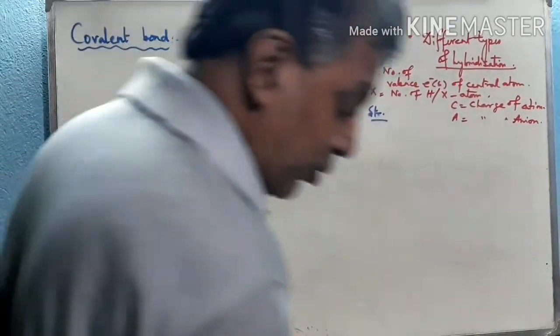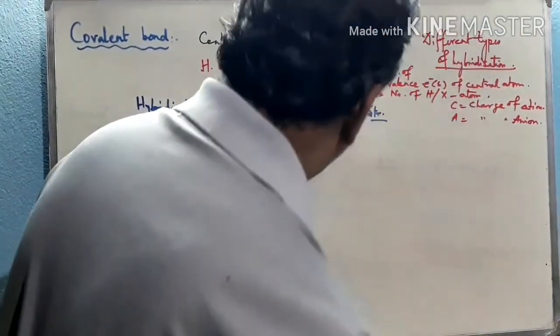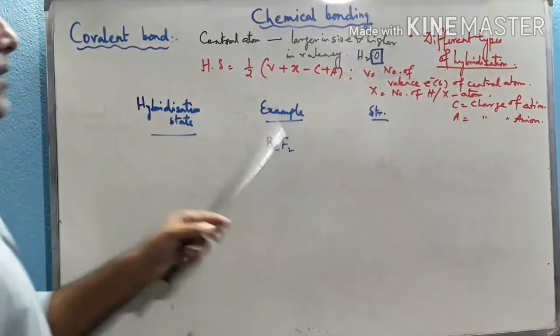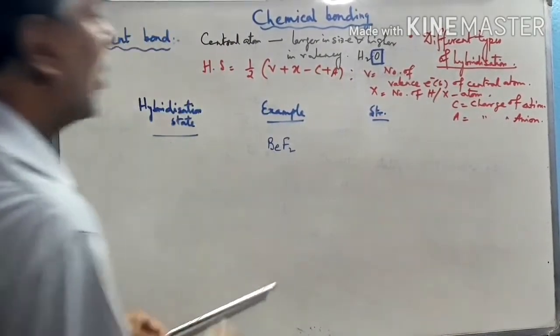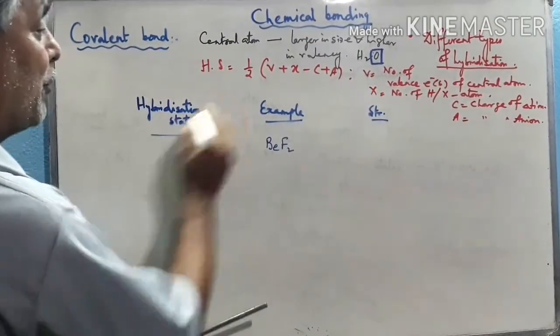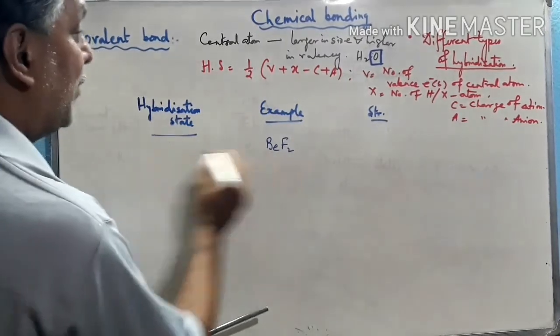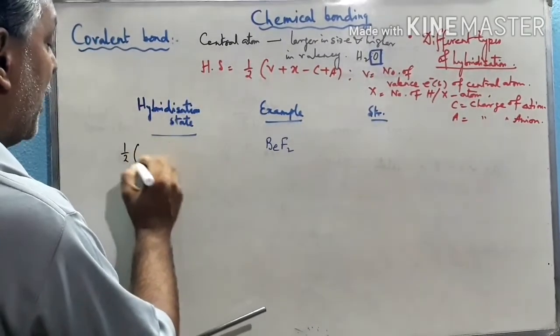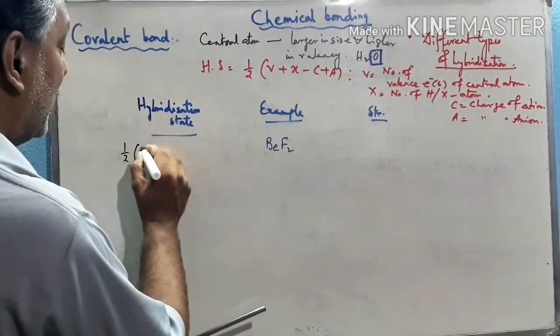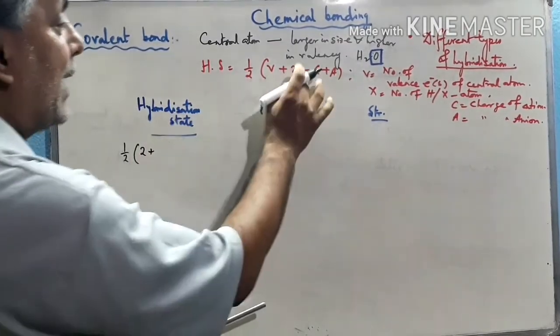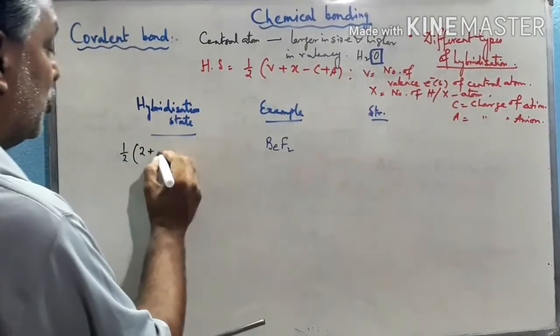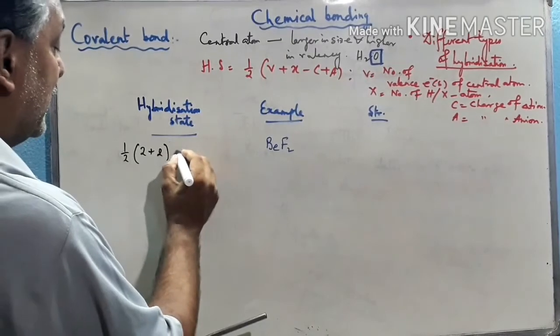beryllium difluoride. We know that here the central atom is beryllium because it is larger in size and its valency is 2, where the valency of fluorine is 1. Therefore, we have to find out the hybridization state of beryllium here. So the formula is half of the valence electrons of beryllium, which is 2, plus X. Here the number of halogen atoms is 2. Cation and anion charges are 0 here.